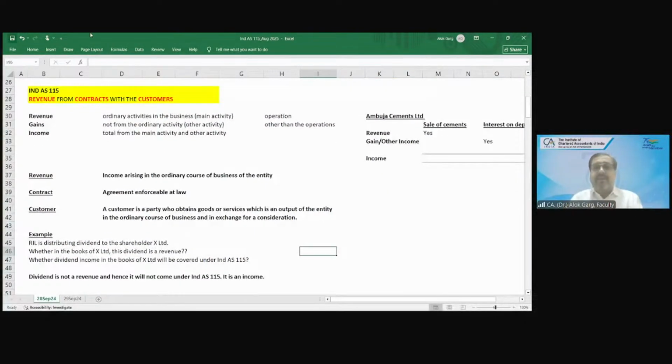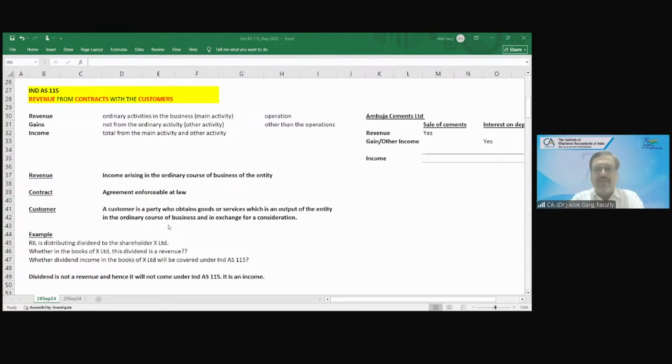Reliance Industries Limited, RIL, is distributing dividend to the shareholders, X Limited. Reliance is a big company. They are a profit-making company. They are paying dividend to the shareholders. And who is the shareholder? X Limited is the shareholder.